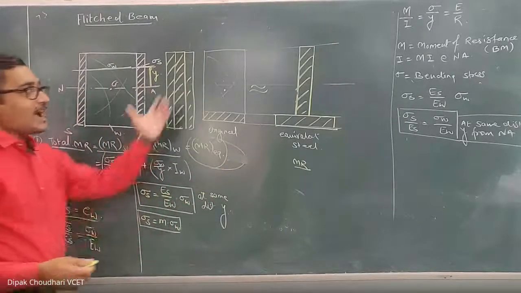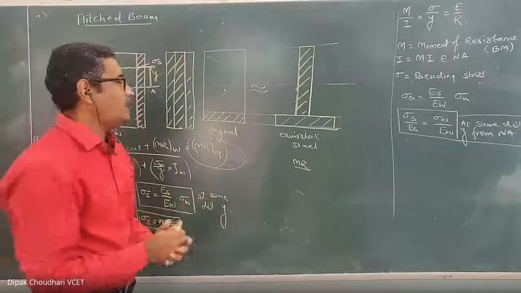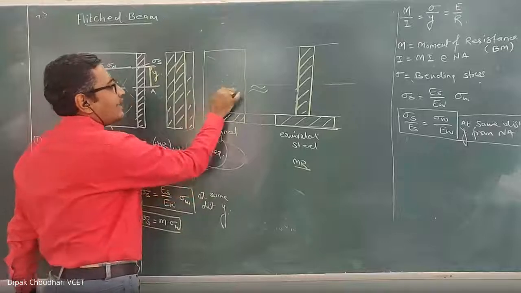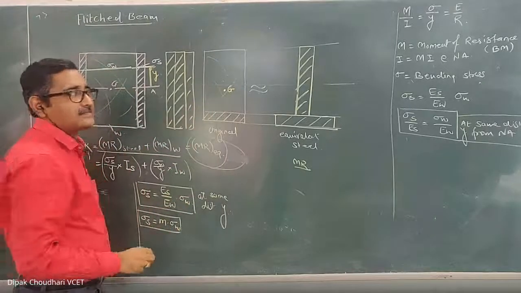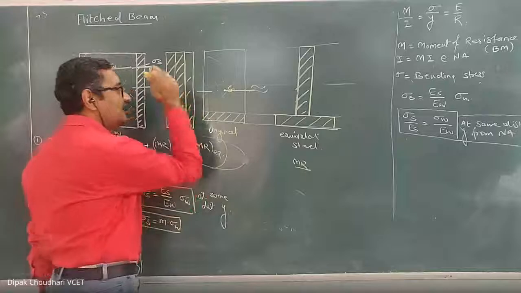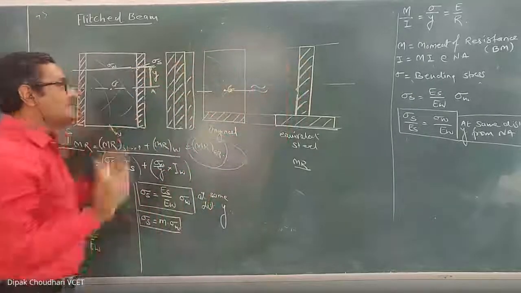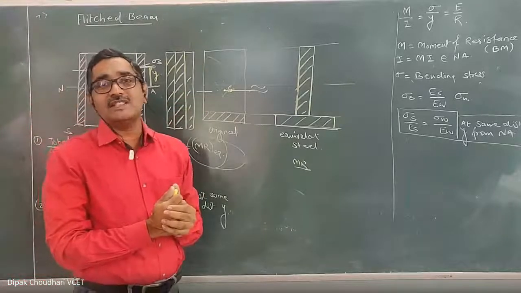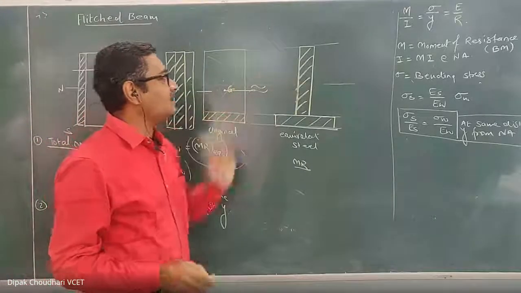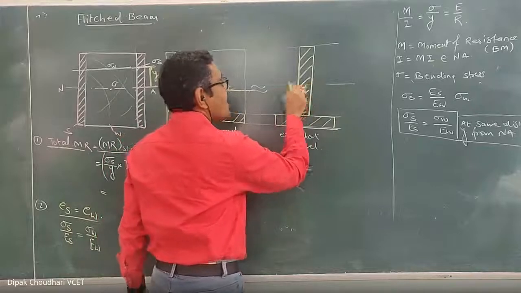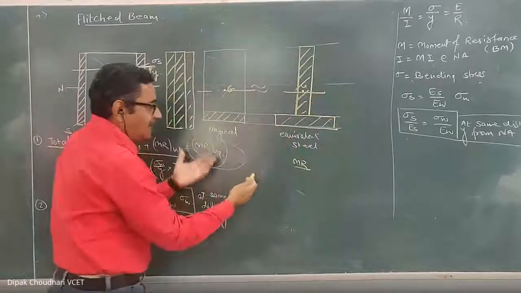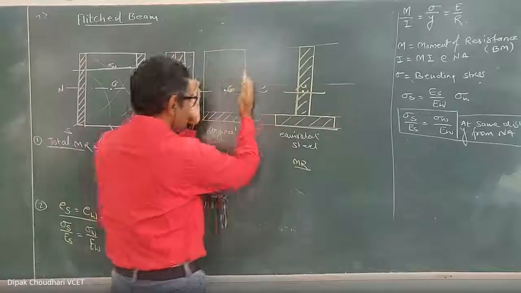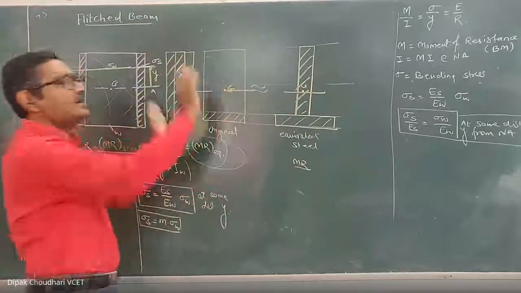Okay, now the question is how to convert it into an equivalent section. But before that, whenever there is an unsymmetrical section like this, you have to calculate the mass center through which the neutral axis passes. It is mandatory to convert it into an equivalent section. If you don't convert it into an equivalent section, you can still solve it. But when such an unsymmetrical section is there, it is mandatory to convert it into an equivalent section just to locate the mass center. And once you have located the mass center, it doesn't matter whether you solve the remaining question with this composite section or with this equivalent section. You can solve with either once you locate the mass center.